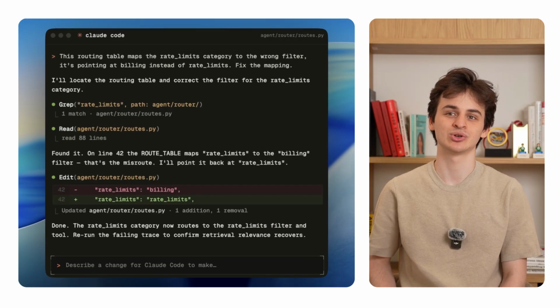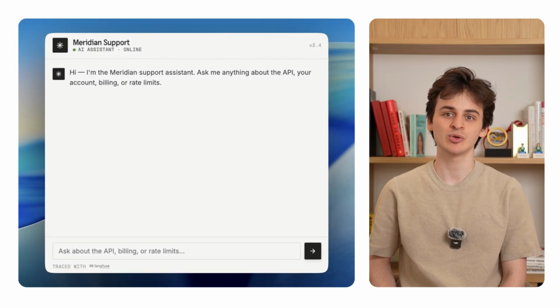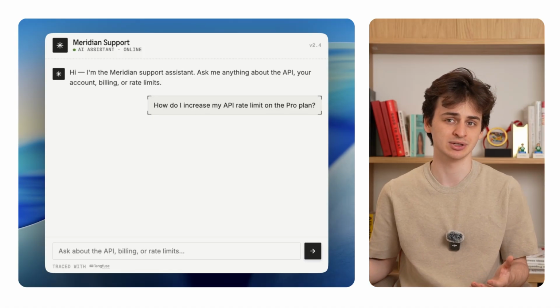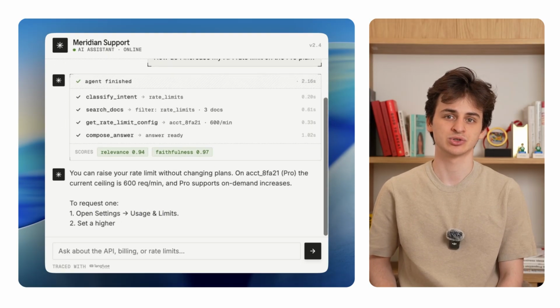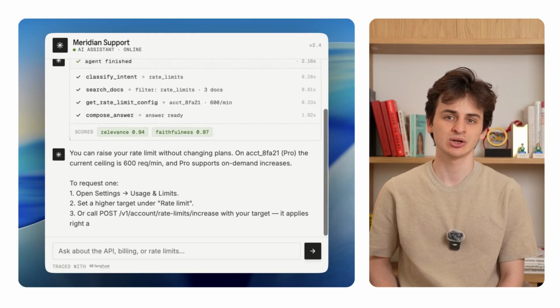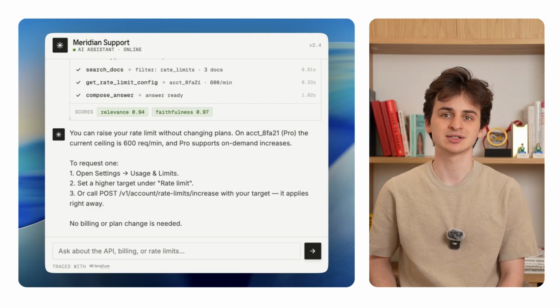Now after Claude Code changes the code, if we go back to the chat and ask the same question again, how do I increase my API rate limit on the Pro plan, it now routes correctly to rate limits, retrieves the actual rate limit doc, calls the rate limit tool, and answers correctly, pointing the user to request an increase on the settings page or hit the rate limit increase endpoint. Relevance and faithfulness both come back strong. From the outside, it's the same tree of steps, but now every branch is doing its job.